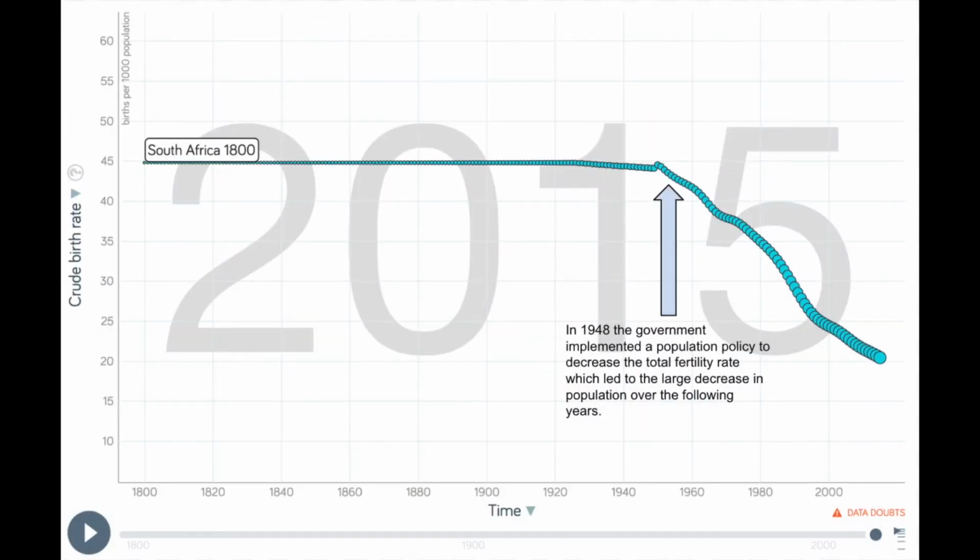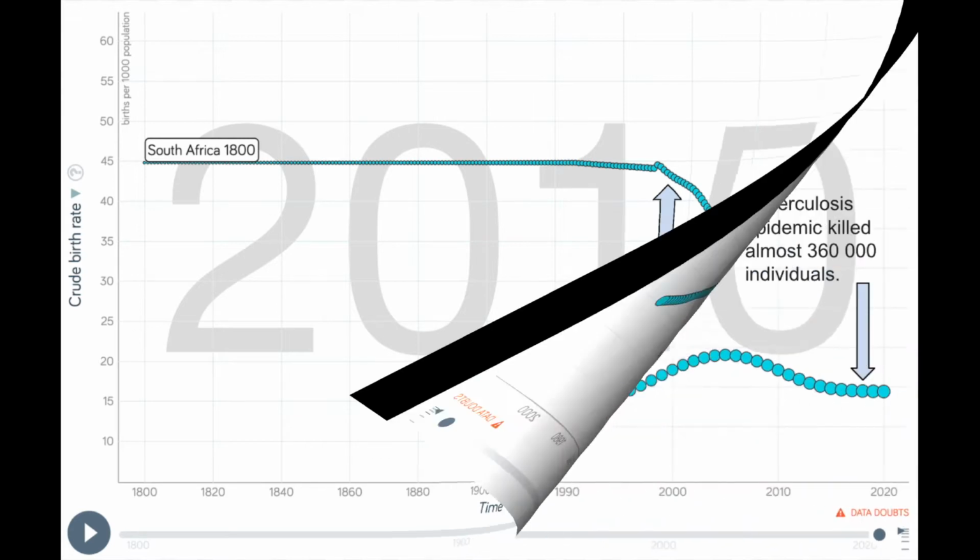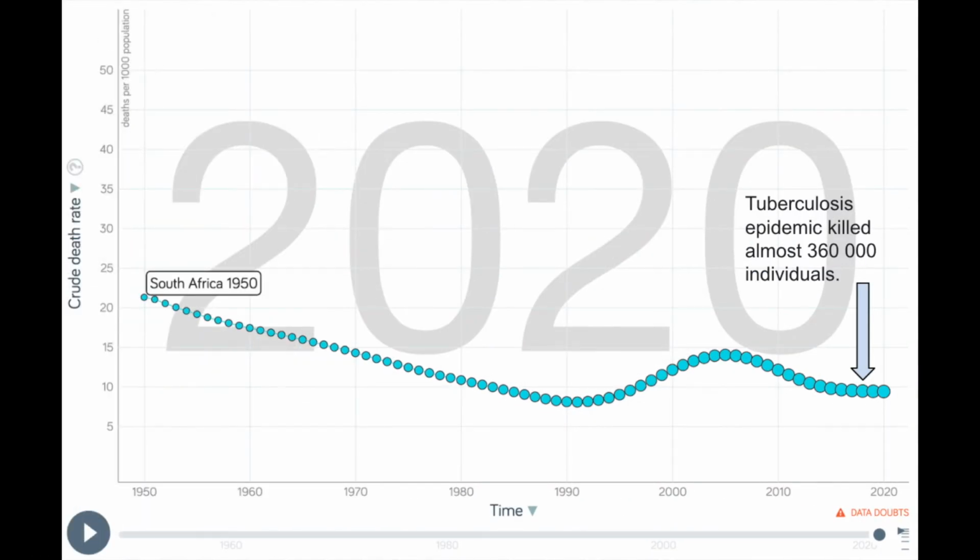The crude birth rate is mainly stable throughout the years, but in 1948 the government made a rule for families to reduce the number of kids they were having in order to maintain the population and prevent overpopulating. This worked and the population has decreased ever since. The crude death rate in South Africa was very up and down. In around 2017, the tuberculosis epidemic killed around 360,000 people, but it has been relatively stable ever since.